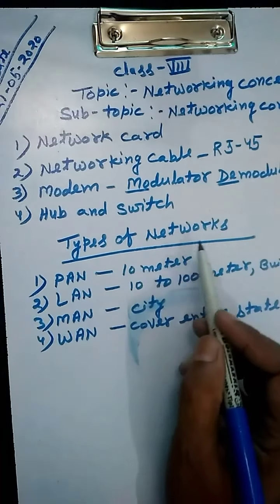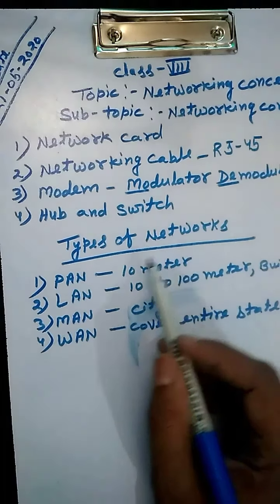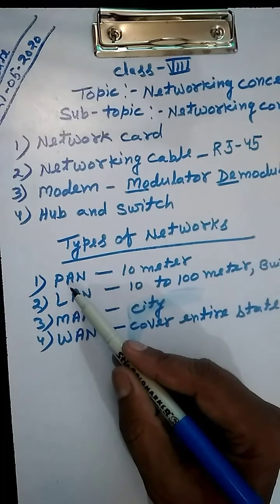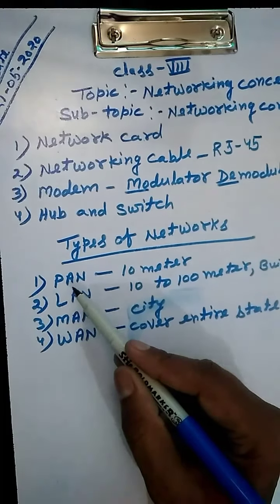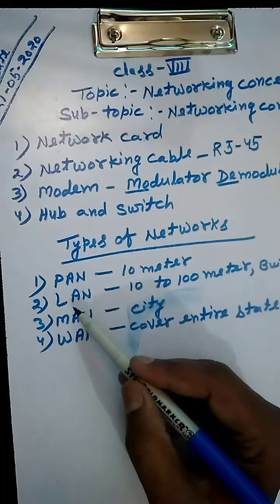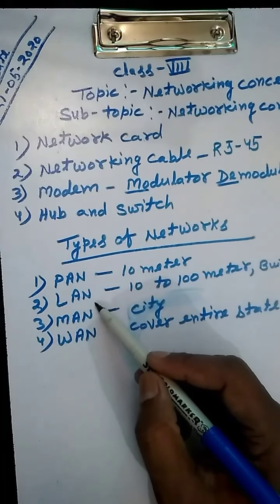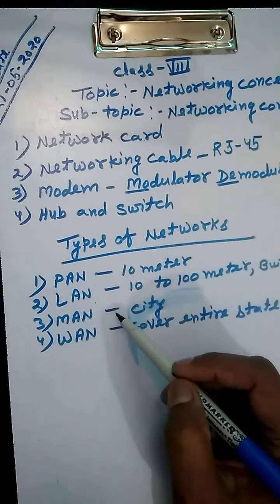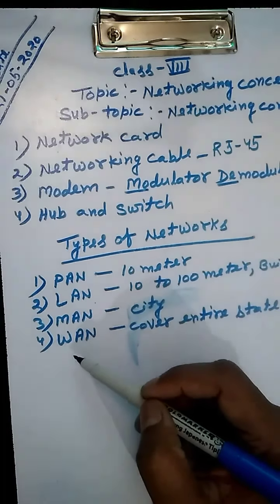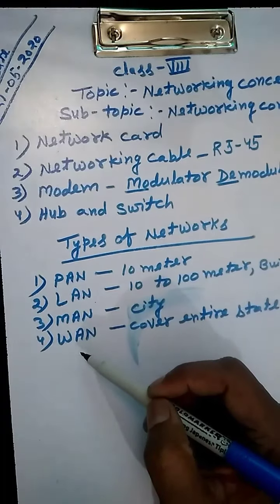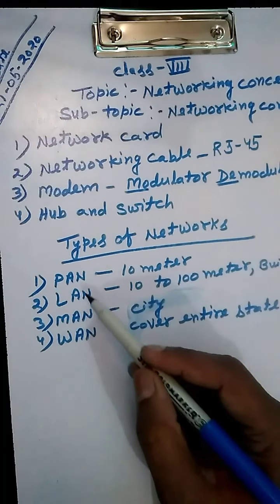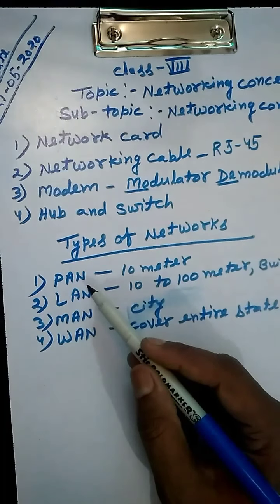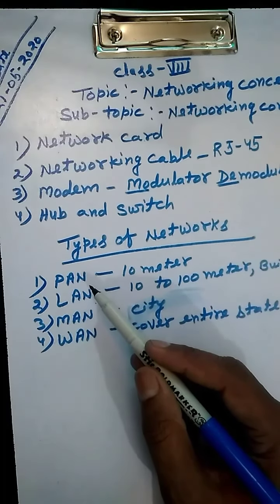Next one is types of network. There are four types of networks. First one is PAN, Personal Area Network. Second one is LAN, Local Area Network. Next one is MAN, Metropolitan Area Network. And last, WAN, Wide Area Network. These networks are used depending upon the distance.